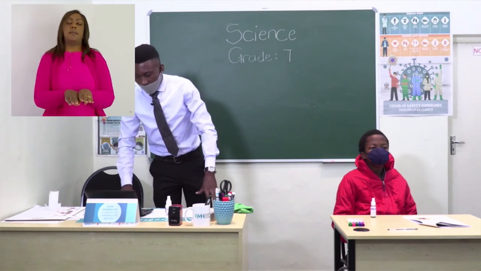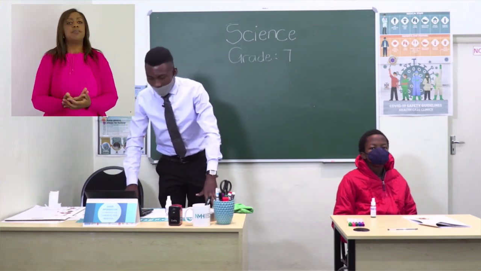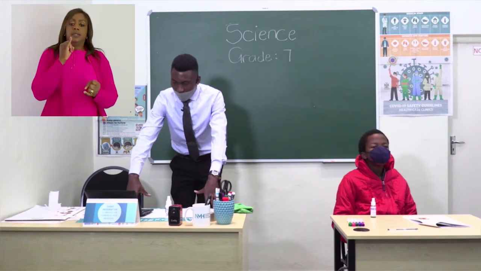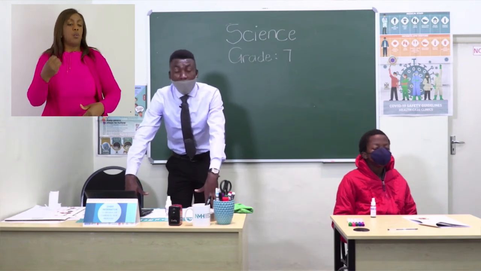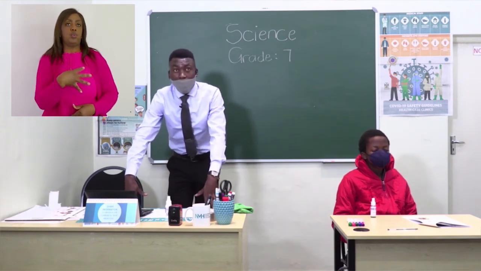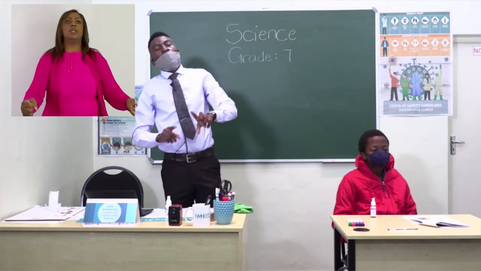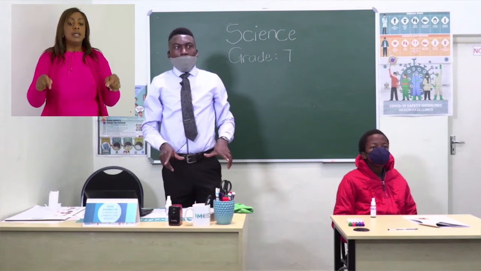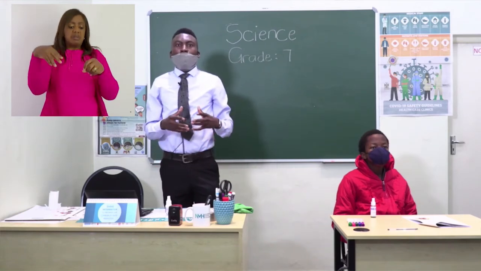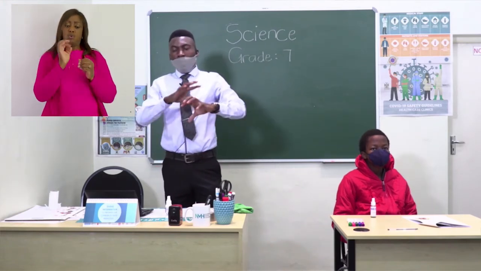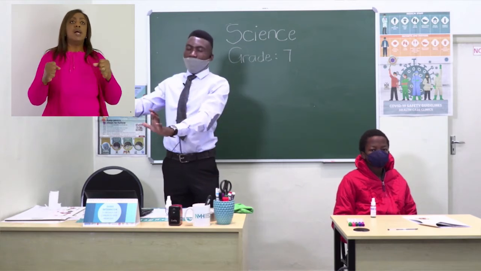And then the last thing that we have looked at is how HIV and AIDS attack and then destroy the body's immune system. Once HIV and AIDS enter your body, they attack and destroy your body's immune system, specifically the white blood cells.